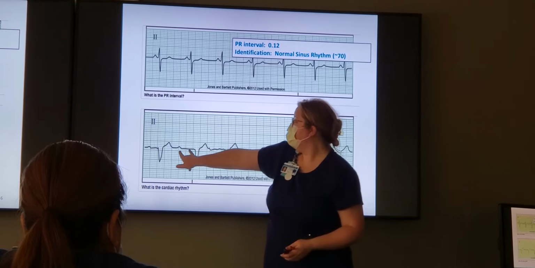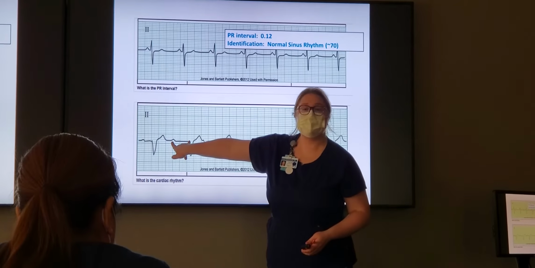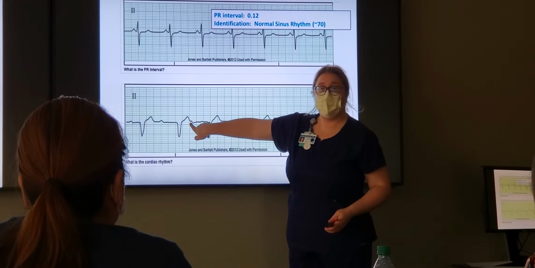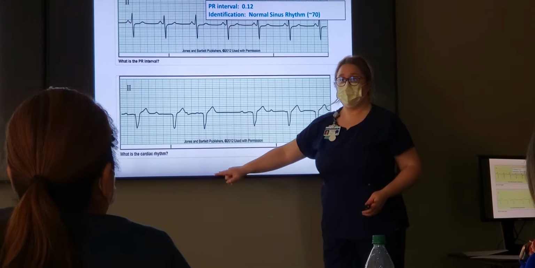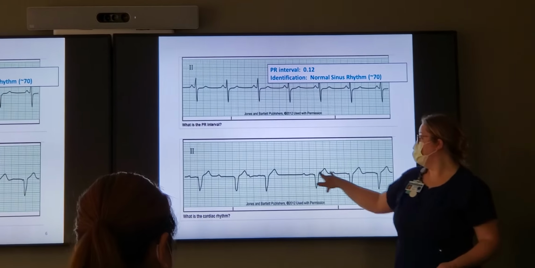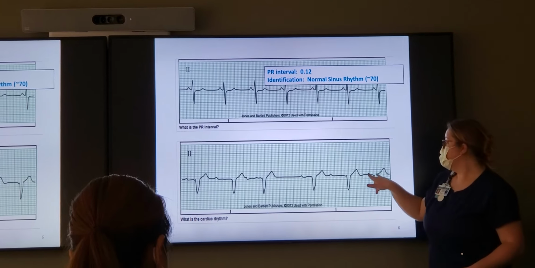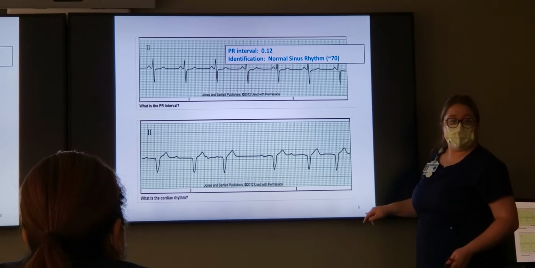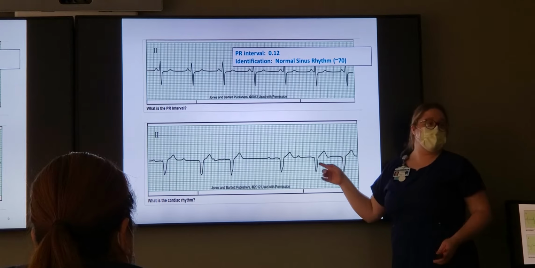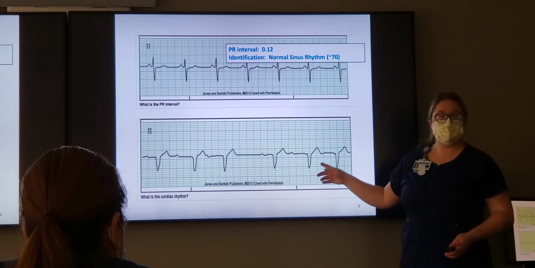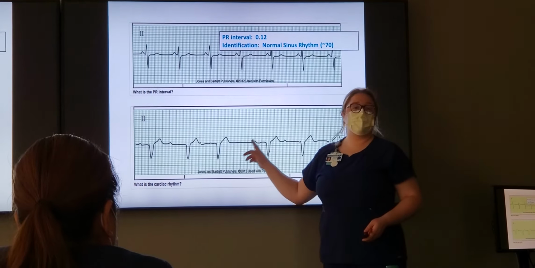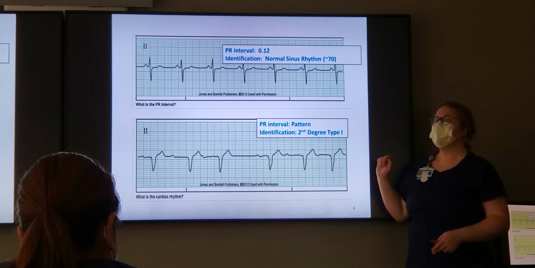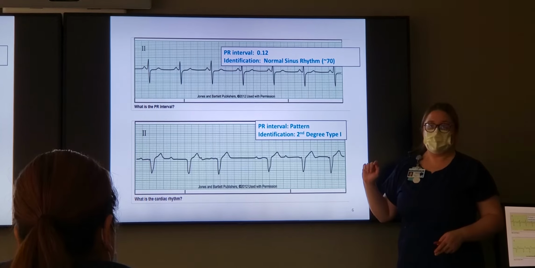Does this interval match that one? No. What's happening? It's getting longer, and then it's getting even longer, and then it happens again. Shorter, longer, so much longer that it's going to be way back here in the T wave, you can't see it, and then it's going to drop. Is that a pattern or not a pattern? It's a pattern. What type of second degree heart block is this? Second degree type 1. That's that pattern.